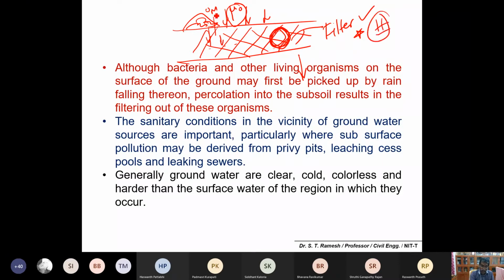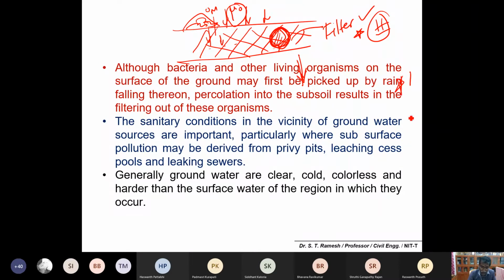Okay, so if it is any organic matter, you could expect a lot of microorganisms. During infiltration of the water into the soil, these microorganisms will not be taken directly into the groundwater, because the soil medium will act as a filter which will retain all the microorganisms. That is the first concept. Otherwise, microorganisms will find a place and attach onto the surface of the soil grains, thereby the groundwater is free from these organisms. That's the first point you can remember.